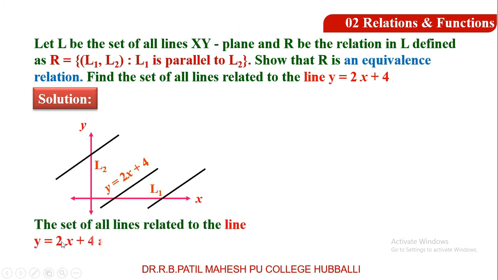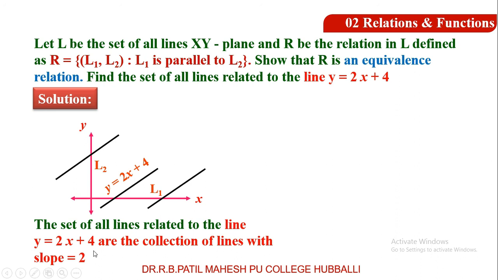The set of all lines related to the line y equal to 2x plus 4 are the collection of the lines with slope 2. Dear students, the set of all lines which are related to the line y equal to 2x plus 4 are nothing but the collection of all the lines which have the slope 2.